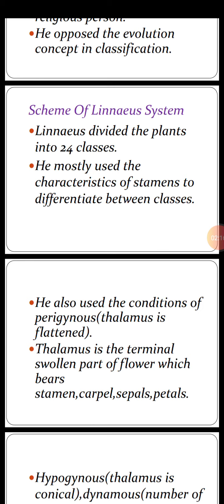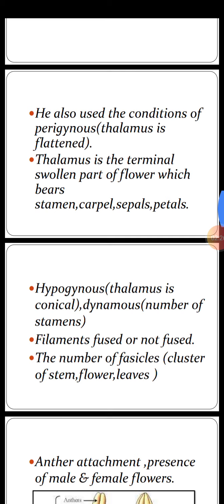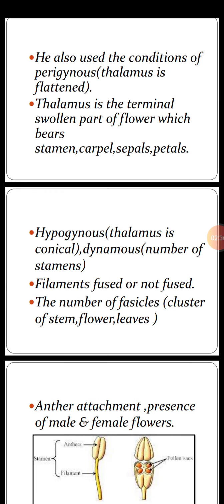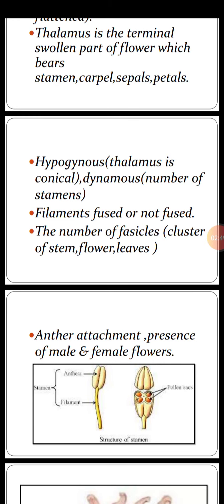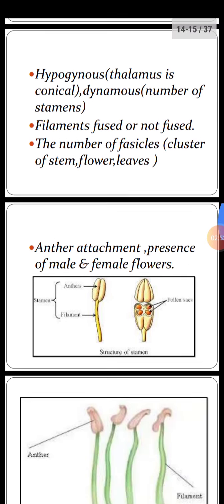Now we will discuss the conditions. Carl Linnaeus used the conditions of perigynous, where thalamus is flattened, flat shaped. Hypogynous, where thalamus is conical, cone shaped. Dynamous, it means number of stamens. Filaments fused or not fused, that is, united or not. The number of fascicles. Now what are fascicles? Clusters of stem, flowers and leaves is called fascicle. Anther attachment on the filament, presence of male and female flowers.